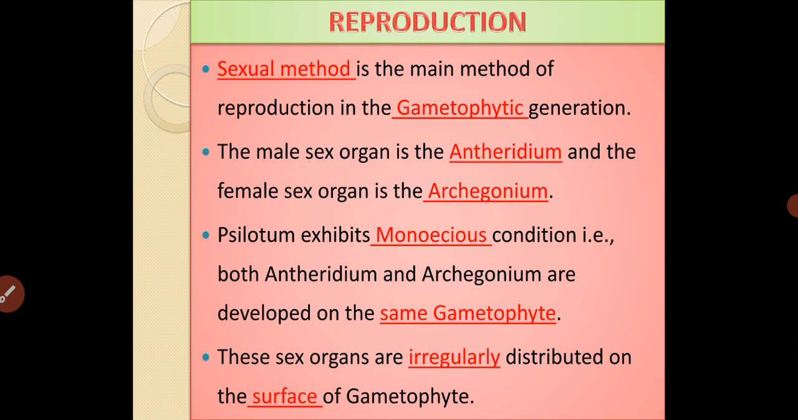Let us move towards the reproduction. Sexual method is the main method of reproduction in the gametophytic generation. The male sex organ is called the antheridium and the female sex organ is called the archegonium. Xylotum exhibits the monoecious condition, that is both antheridium and archegonia are produced on the same gametophyte. These sex organs are irregularly distributed on the surface of the gametophyte.